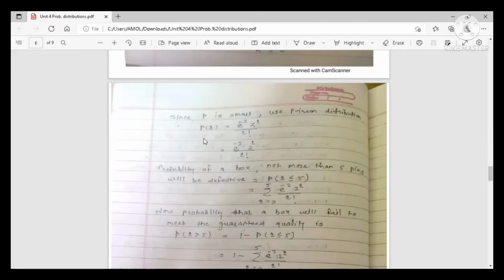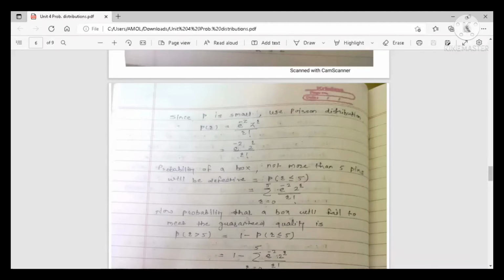See, what is the formula of Poisson distribution? P of R is equal to e raised to minus Z into Z raised to R upon R factorial. Now you know the value of Z. Z is the mean. It is 2. So e raised to minus 2, 2 raised to R upon R factorial, after putting the value of Z as 2.